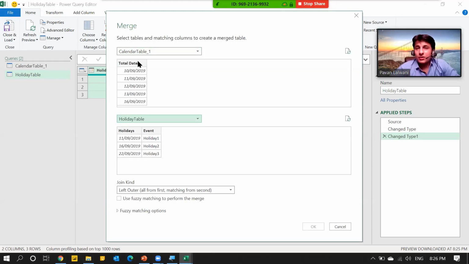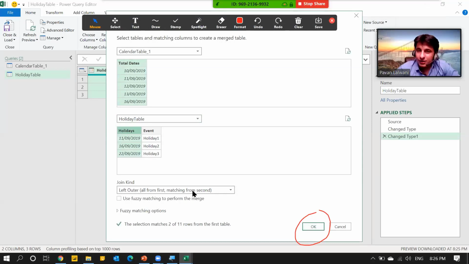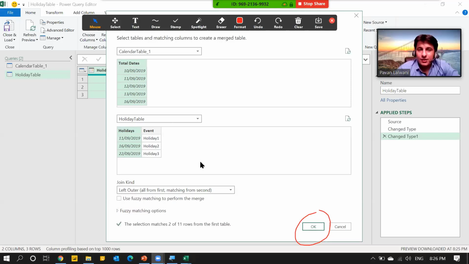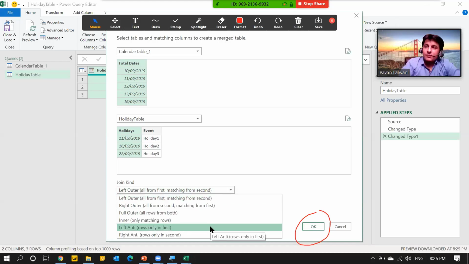First of all, the OK button is disabled. Why? Because I have not created a relation. To create a relation, select the date column and the OK button is enabled. But here comes the step. The step is I should select this one.